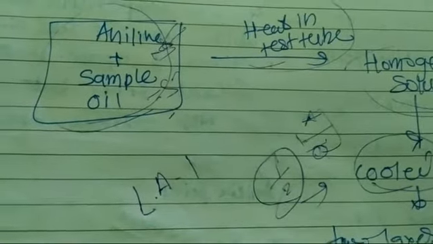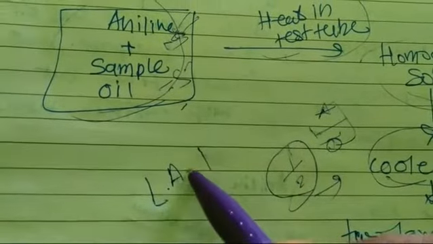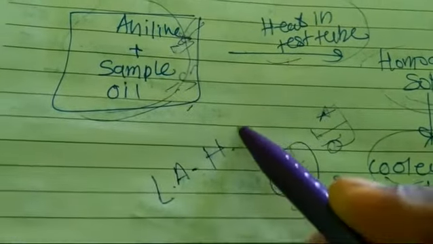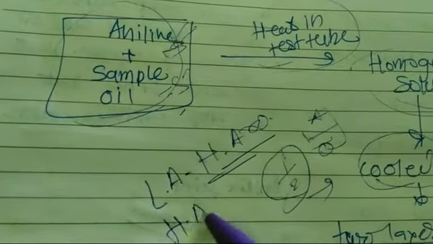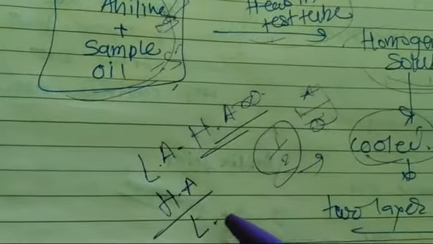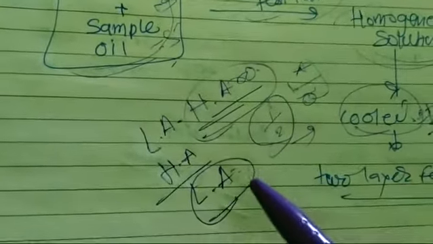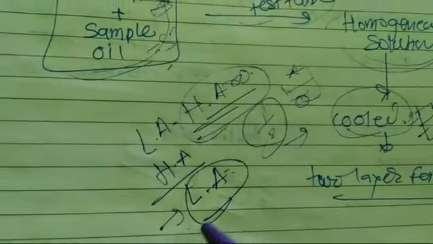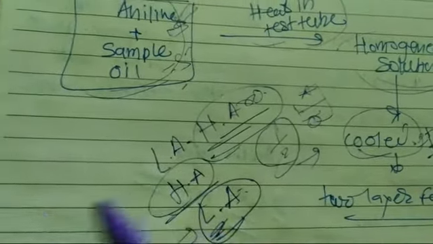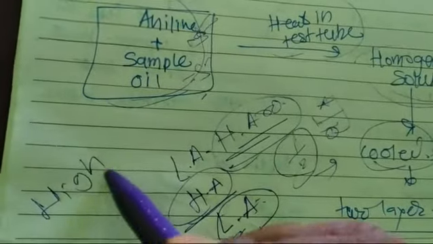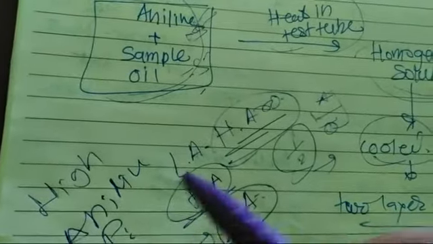Lower aniline point means higher aromatic compound is present; higher aniline point means lower aromatic compound is present. In our fuel we require lower aromatic compounds, so we require a high aniline point for good fuel.